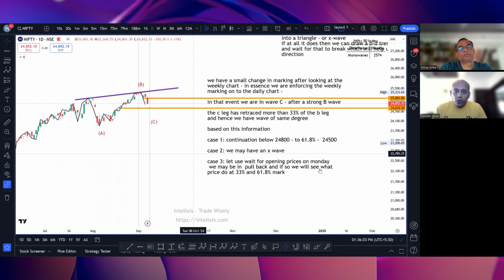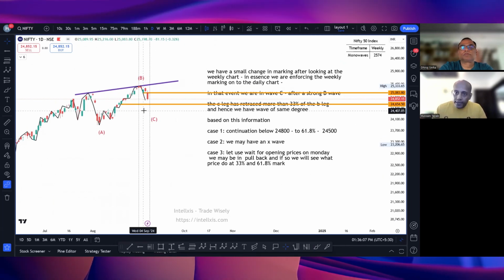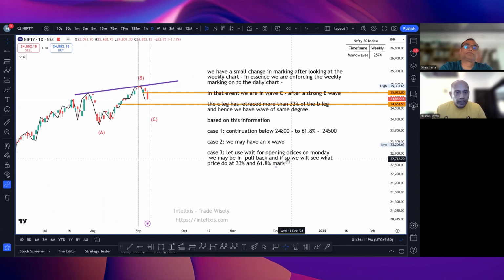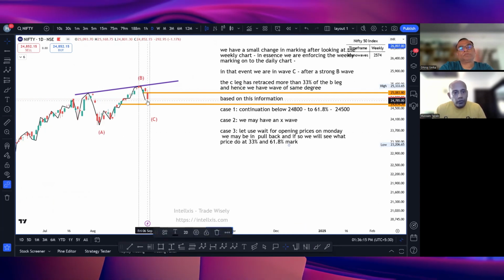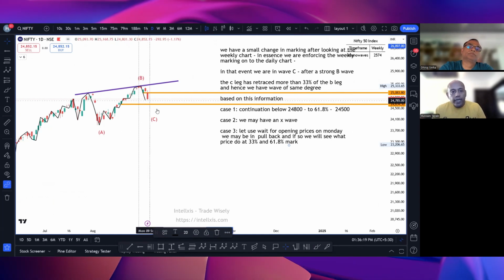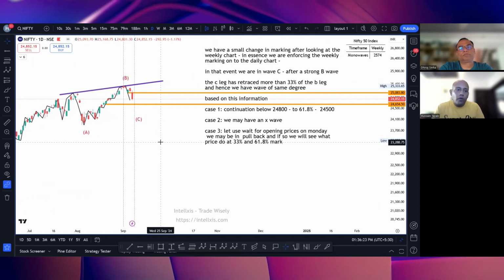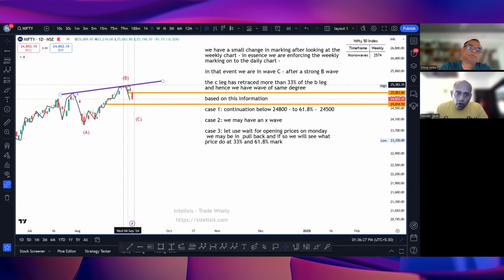When we met 2 weeks back, we had said we are going towards the 80H. We will break it. That's what happened. We went till 25,333. And after that, on Friday, there was a violent move to the downside. Of the B leg, this move to the downside has already touched 33%. And hence, I'm saying wave of same degree has been established. We have a strong B leg.